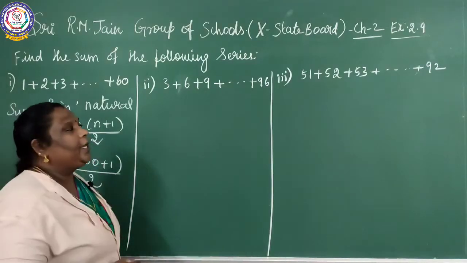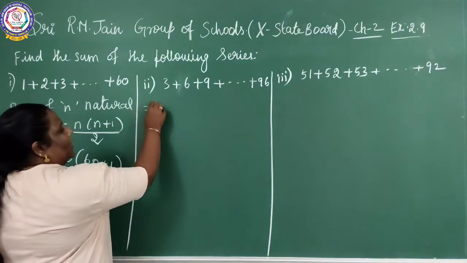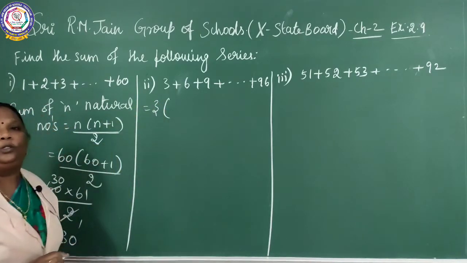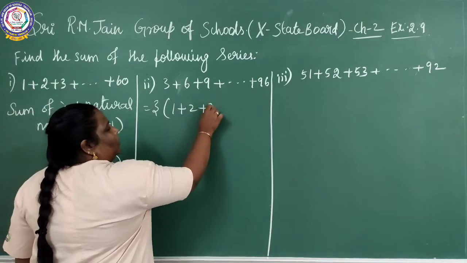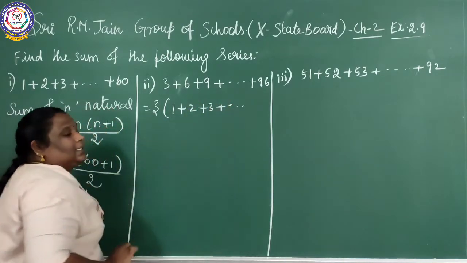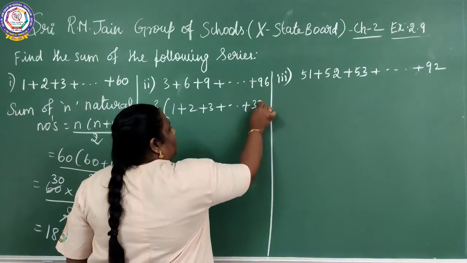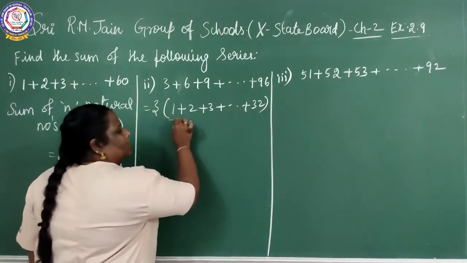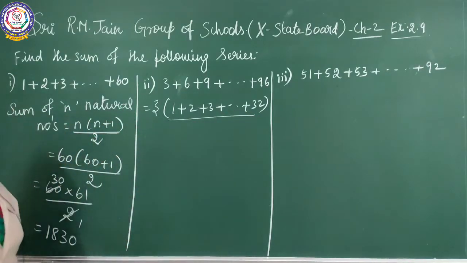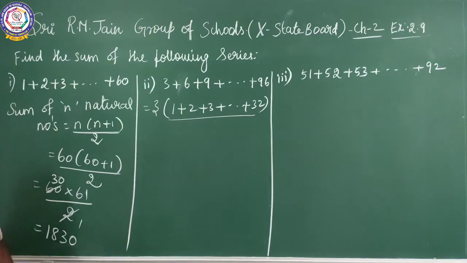See here, 3 plus 6 plus 9 plus etc. 96. So you can take 3 commonly out. What is the remaining thing you are having? 1 plus 2 plus 3 plus etc. What is the last one? 32. Okay, the same thing. Sum of n natural numbers, what is the formula? n into n plus 1 by 2.